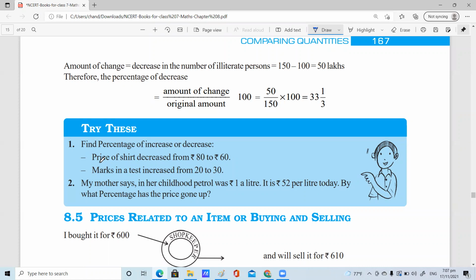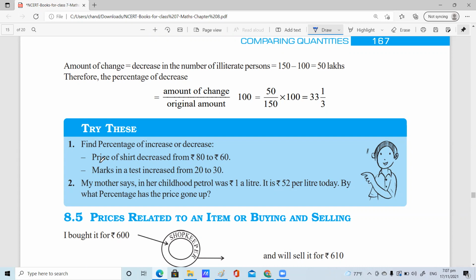Please, find out from your mother the cost of 1 gram of gold in her childhood. Now, what is the cost of 1 gram of gold? Then you have to find the percentage the price has gone up. Like that, whatever the increase percent or decrease percent, you have to calculate; take lively examples, children.